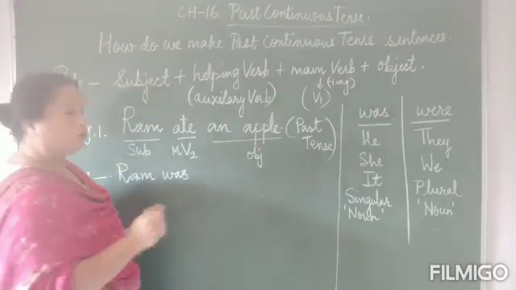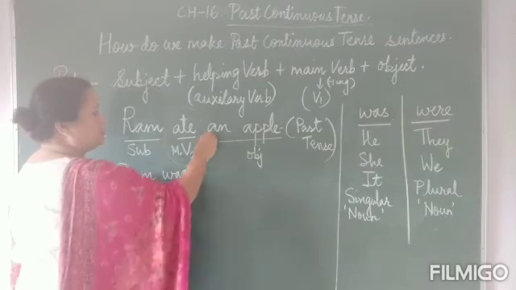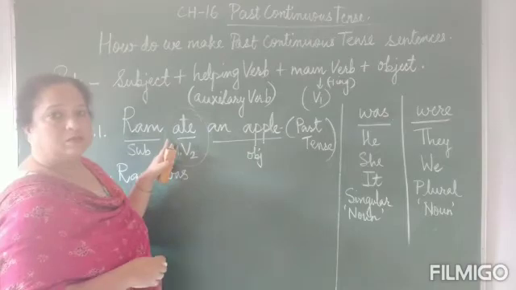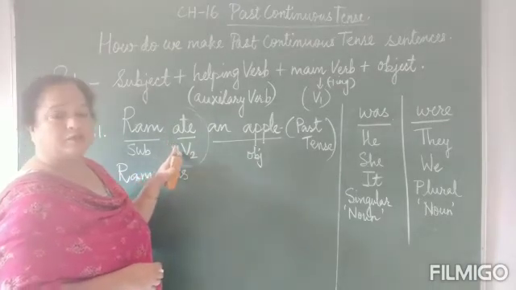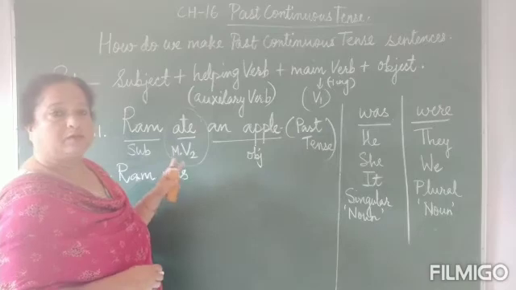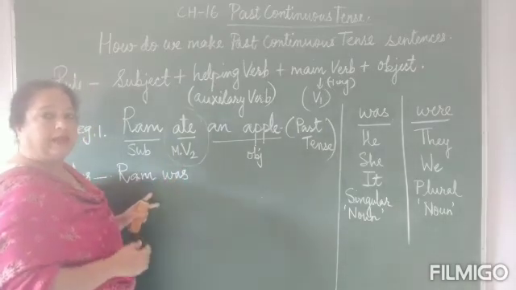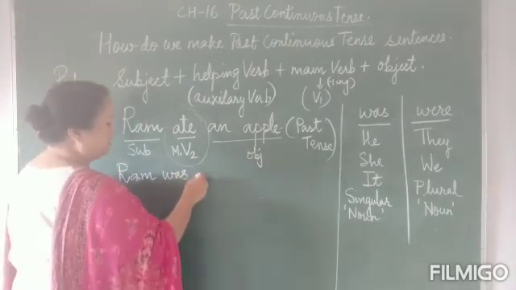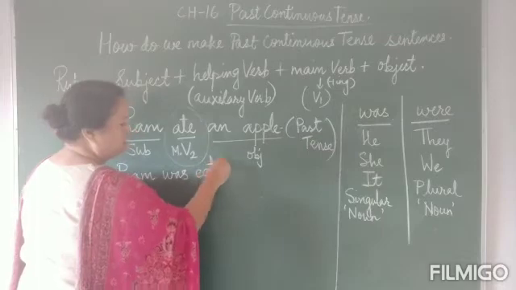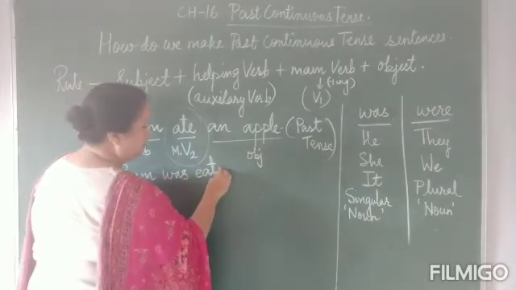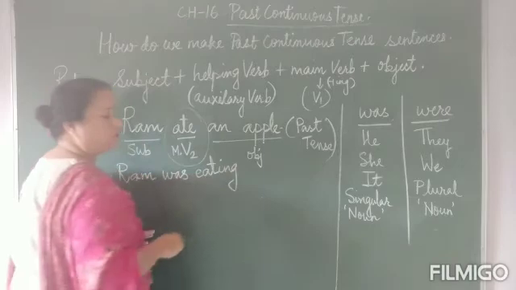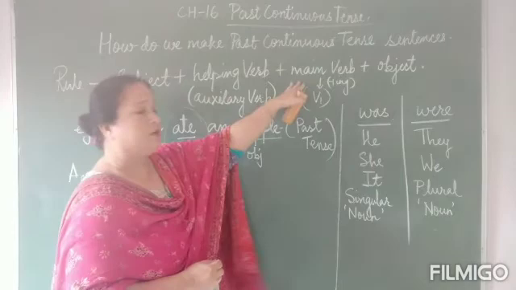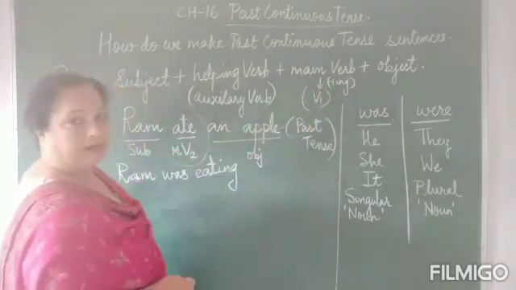Now next, according to the main rule, we add the main verb. So what is the main verb in this sentence? Ate is the main verb. But while writing this sentence, what happens? We change the verb from the past tense form to the V1 form or the root form, and we add ing to make it into the continuous form. So let us write this in the V1 form, that is eat. Now we need to add ing to it to change it into the continuous form. So Ram was eating.